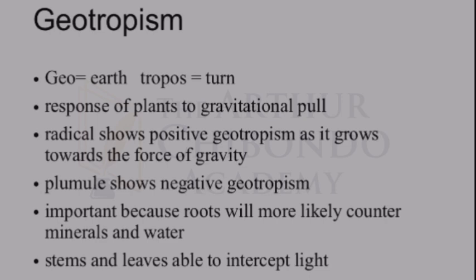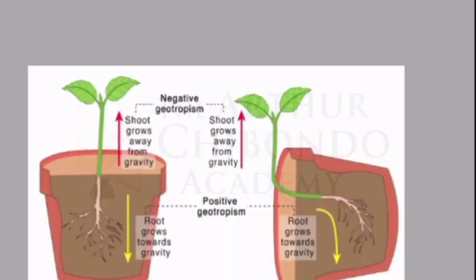This is also important because the roots are more likely to encounter minerals and water, just like the same thing with phototropism, where the stems and the leaves are able to intercept light as well. So this is just a pictorial depiction of geotropism.